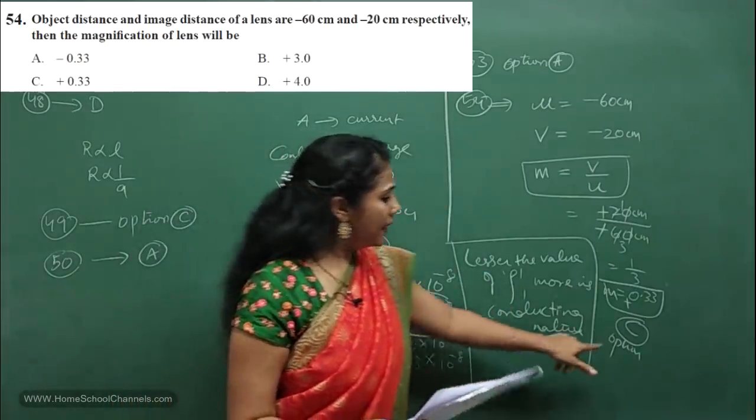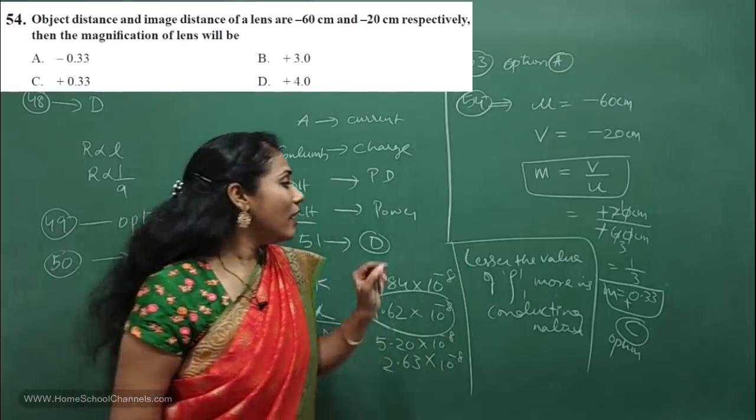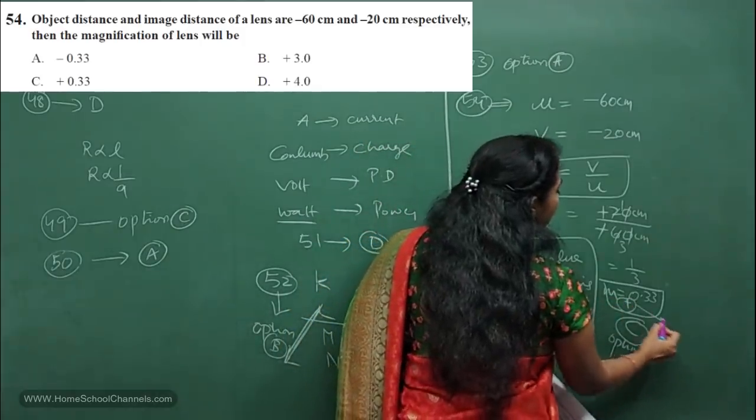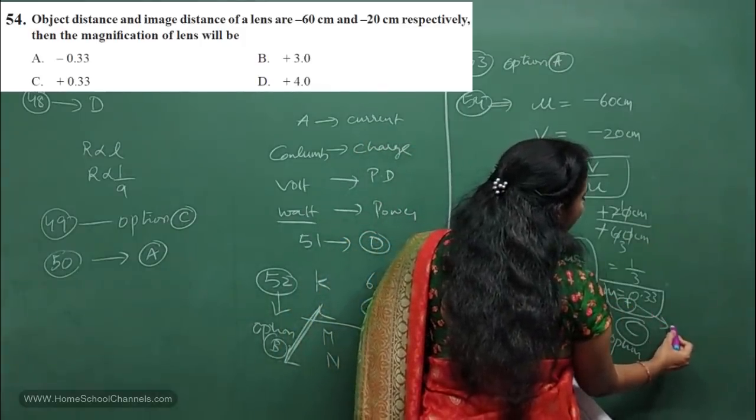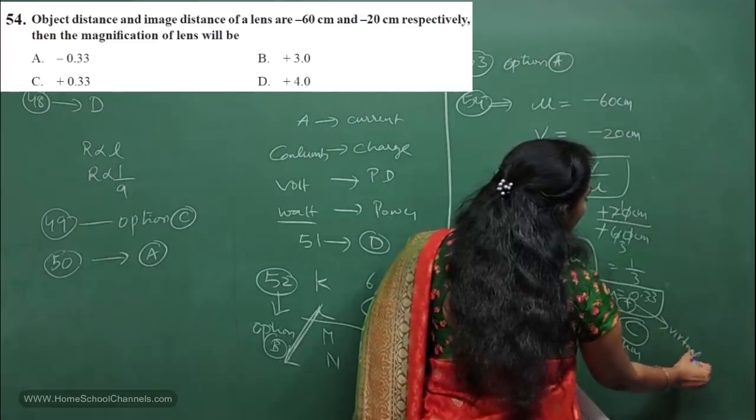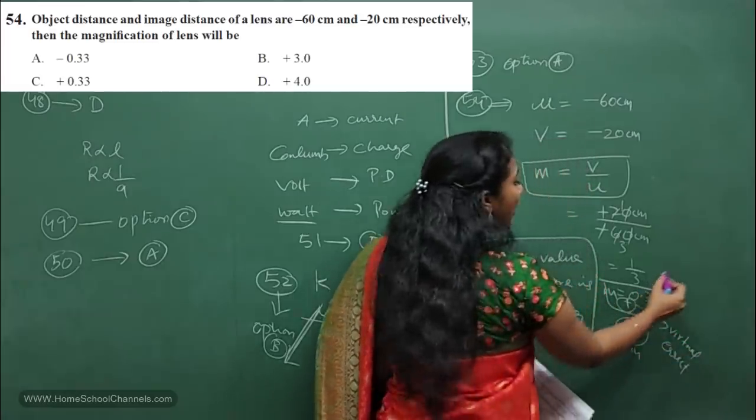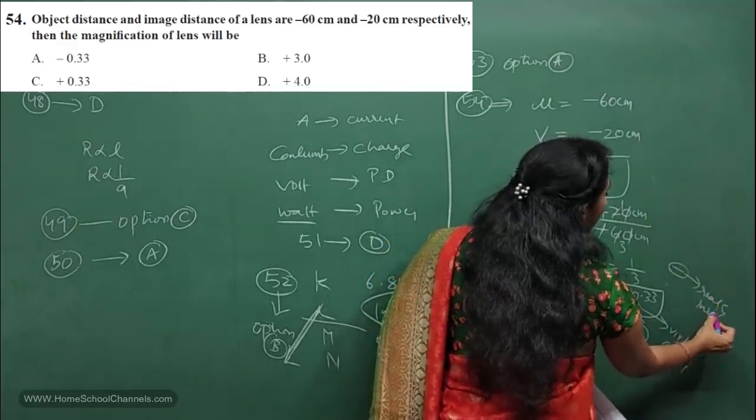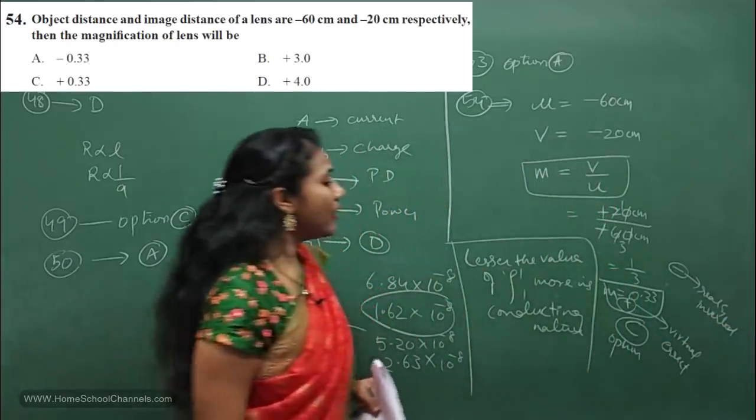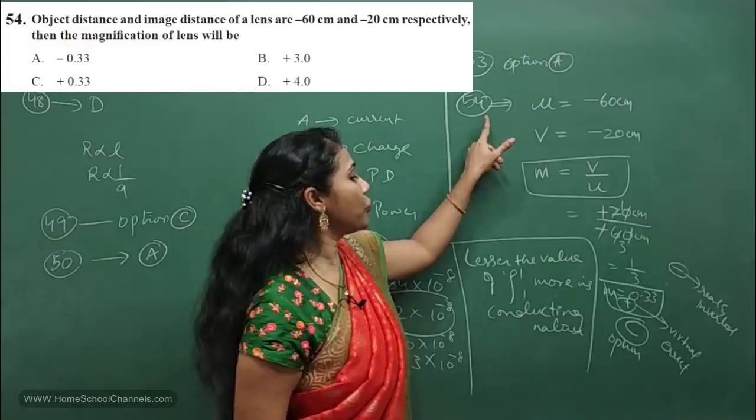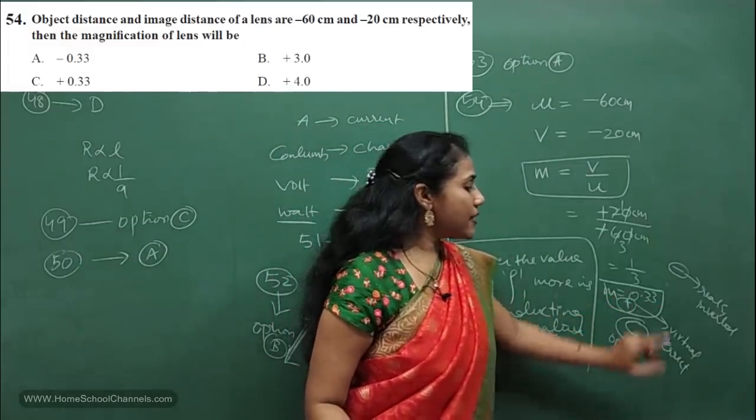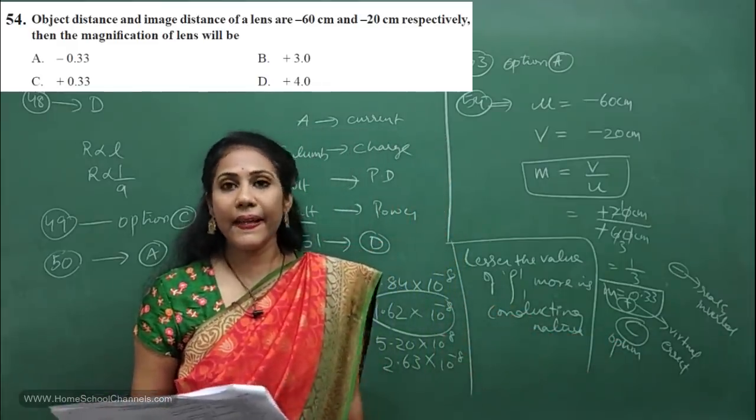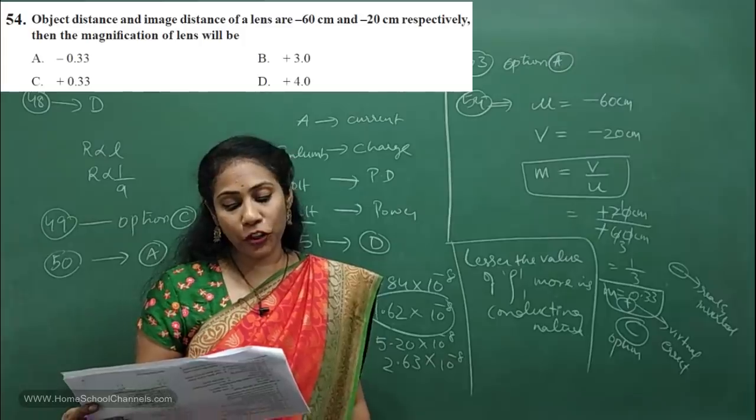Okay, what is the meaning of plus here? The plus means the image is virtual and erect, right? So there is a meaning for this plus sign. If you have a plus sign, it means that the image is virtual and erect. If you have got a minus sign, then the image is real and inverted, isn't it? So that is all about the 54th question. Here you will get the answer as plus 0.33, which matches option C. So option C is the correct answer.